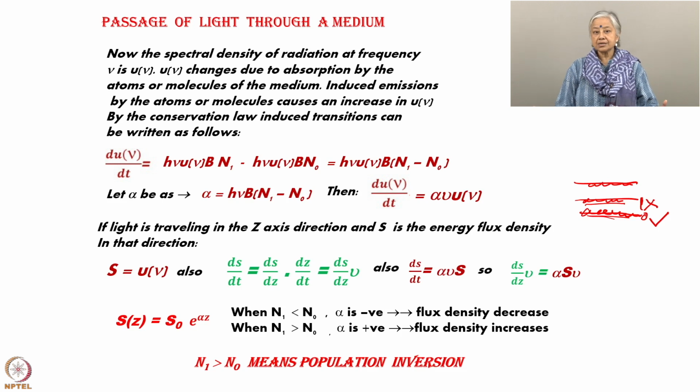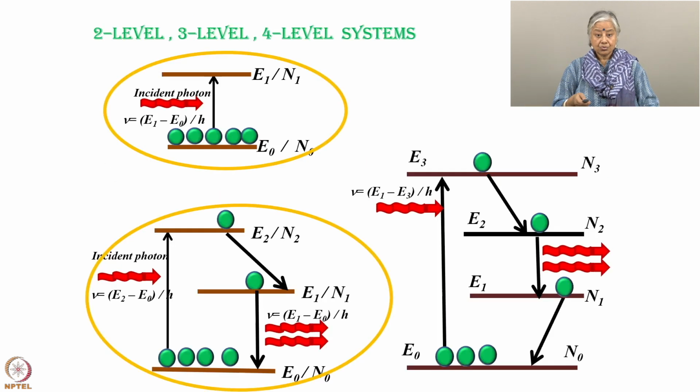But we have to create a condition in this medium so that spontaneous emission becomes less and less and the stimulated emission becomes more and more. And stimulated emission will be more if n1 is greater than n0. So stimulated emission will be more if population inversion happens. So now what do we do? We have to get population inversion.